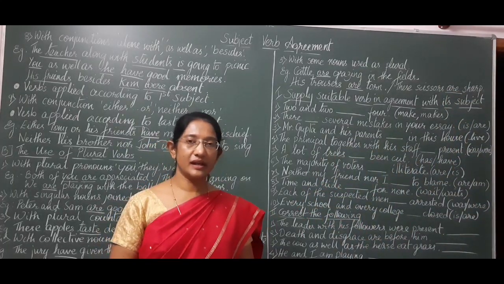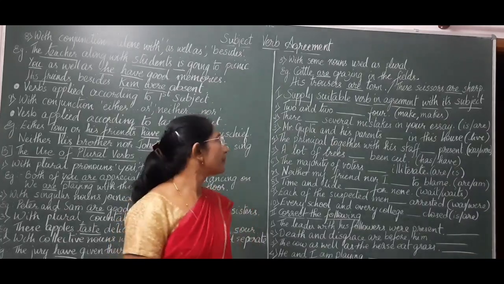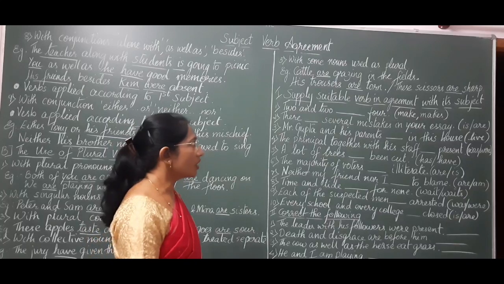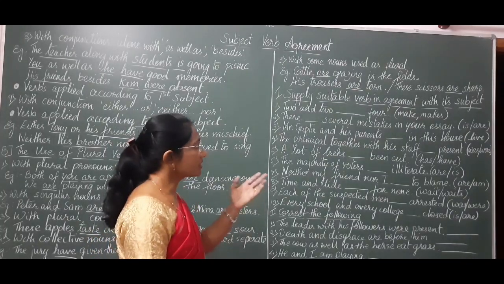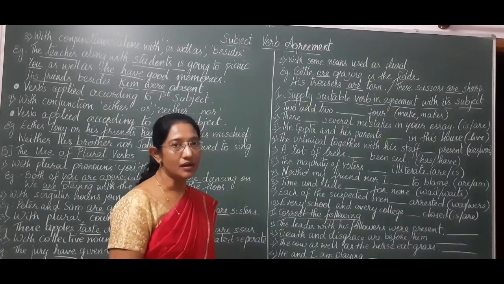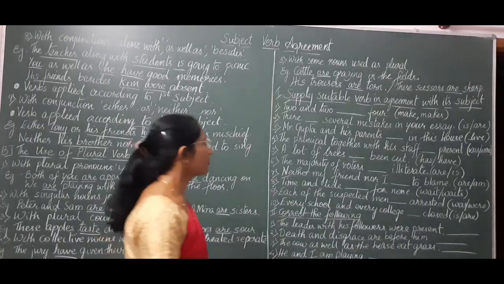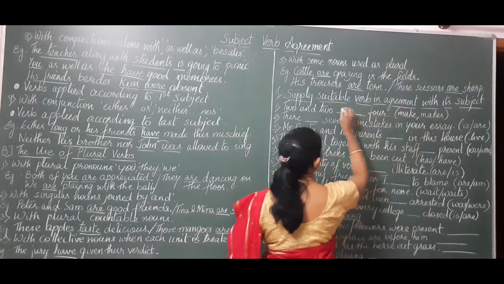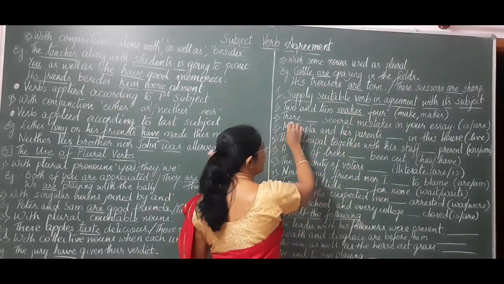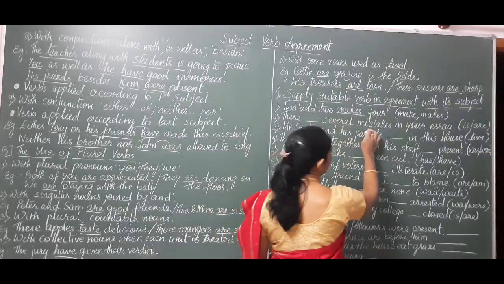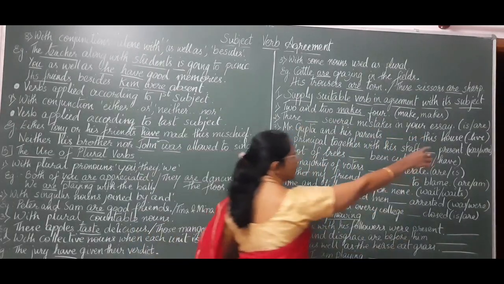Let us now familiarize ourselves with the topic with the help of a few exercises. Supply a suitable verb in agreement with its subject. The word is given in the bracket. Let's choose the right one. Two and two makes four. There are several mistakes in your essay.